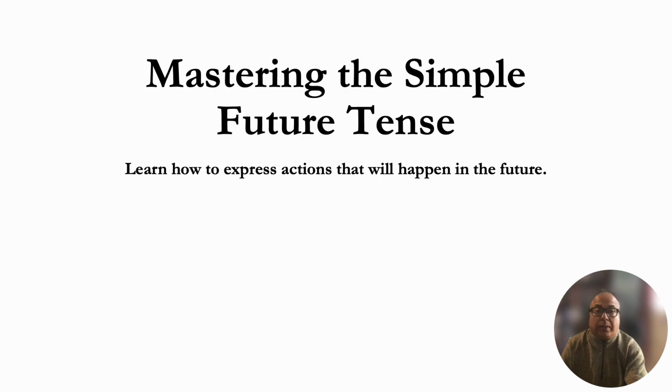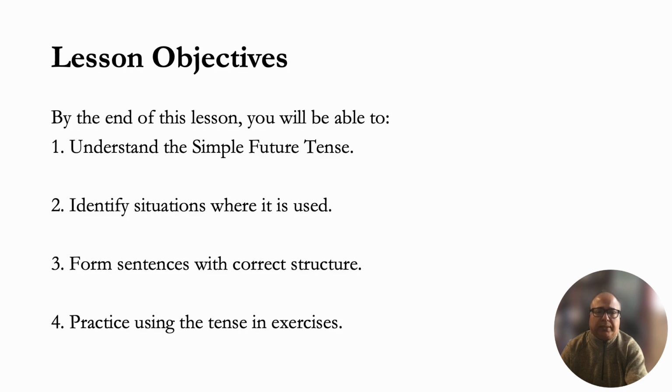Today we're going to start a new lesson on the future tense. So we will first learn the simple future tense, then we will learn the future progressive tense, the future perfect tense, and the future perfect progressive tense. But today we will learn the simple future tense. When is this tense used? It is used to express or describe actions that will happen in the future, that haven't happened, that are not happening, but they will happen in the future. Okay? So today's objectives are to understand the simple future tense and identify situations where it is used.